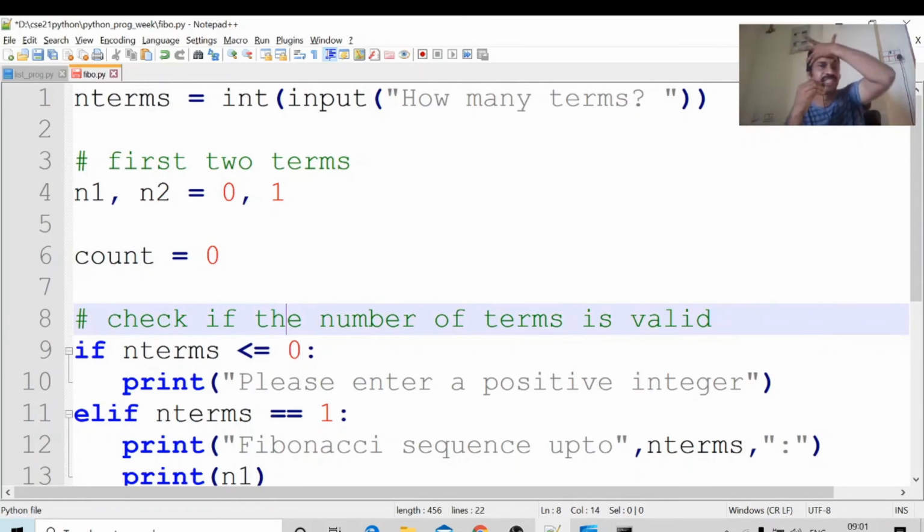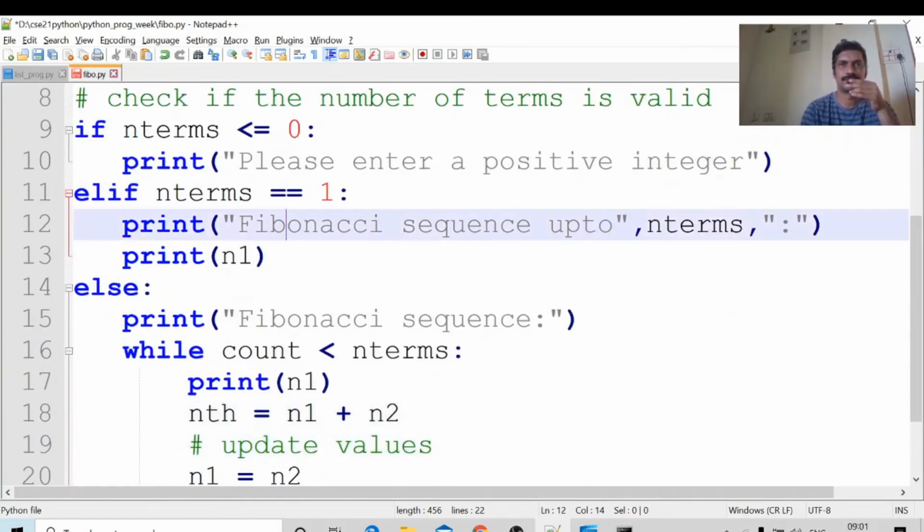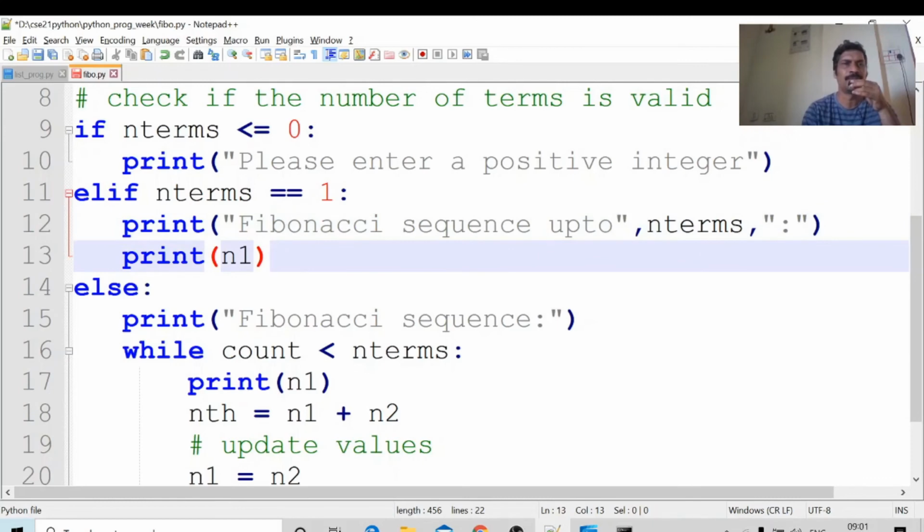Next, check if the number of terms is valid or not. How many terms do you want? Suppose I am given minus 3. Is it possible to print minus 3 terms? No. If the given number is less than 0, print please enter a positive integer. If the number of terms equal to 1, what is the first Fibonacci term? n1. n1 will be printed.